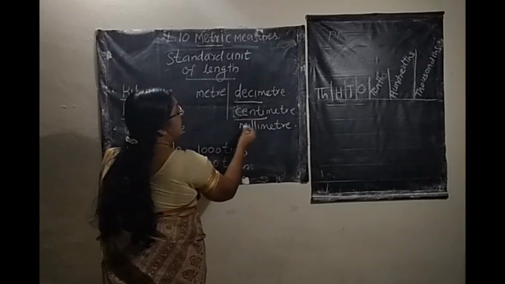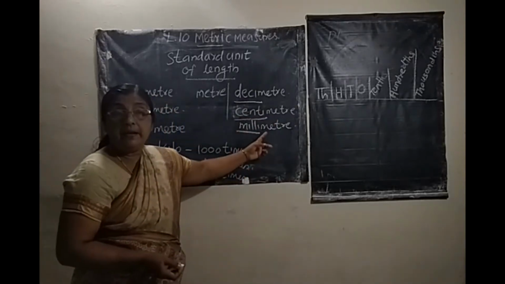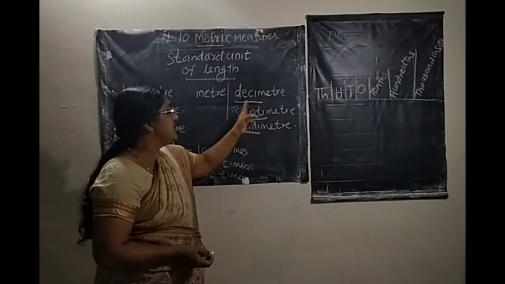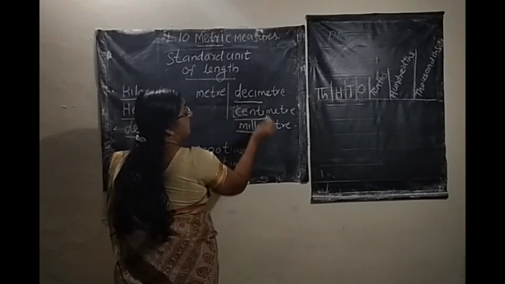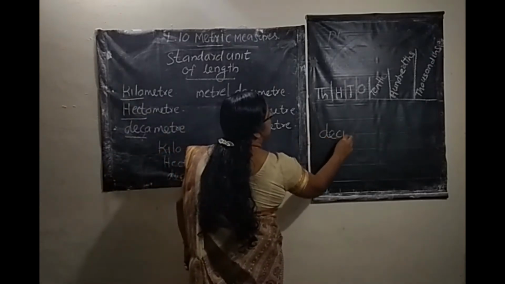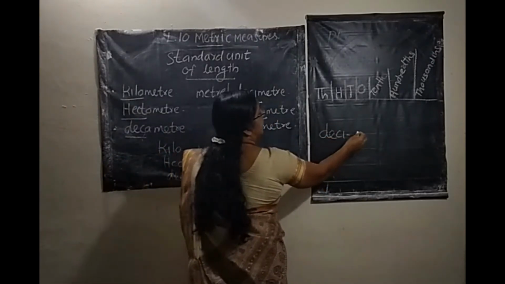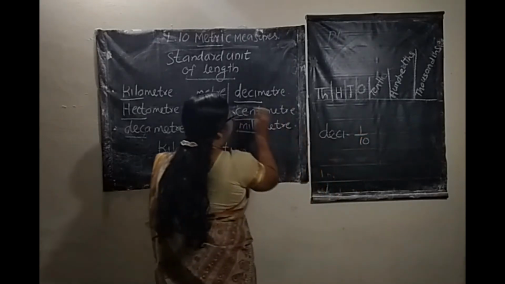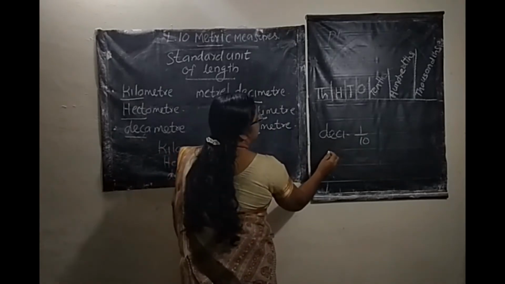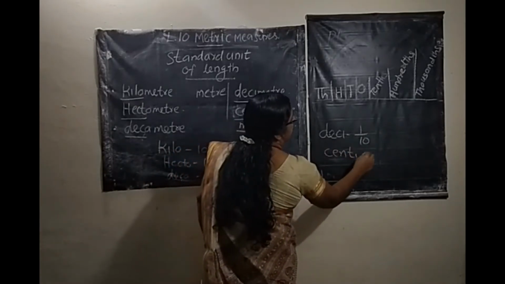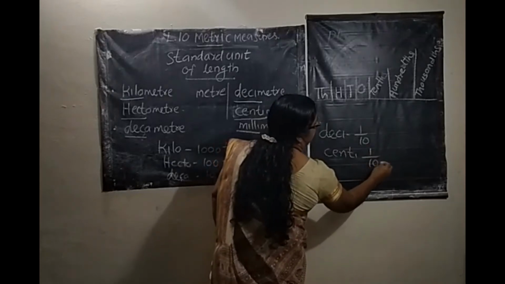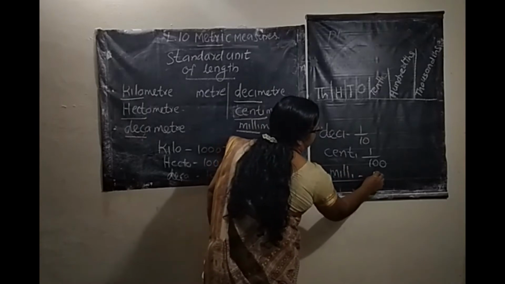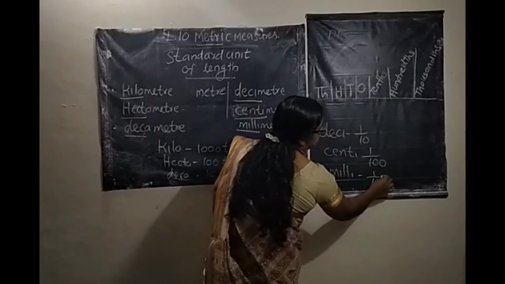Deci, centi, milli, we add before the name of the meter. That is, deci means 1/10 times, smaller than the meter. Then centi means 1/100 times. Milli means 1/1000 times.